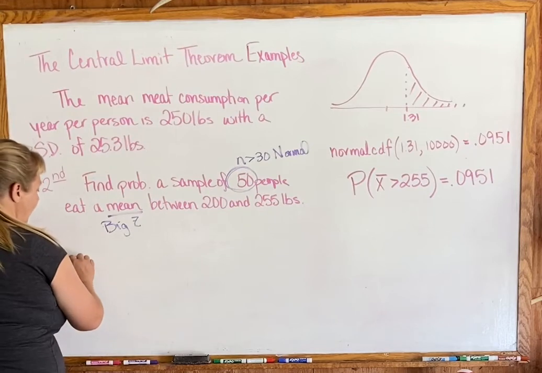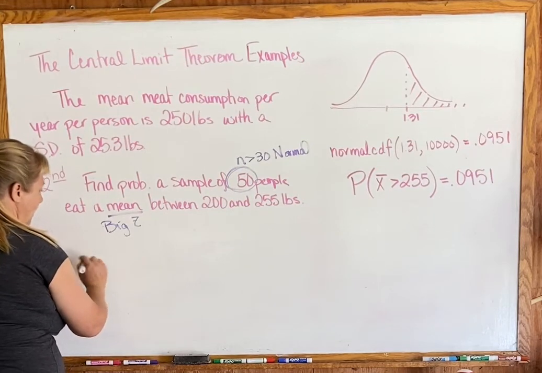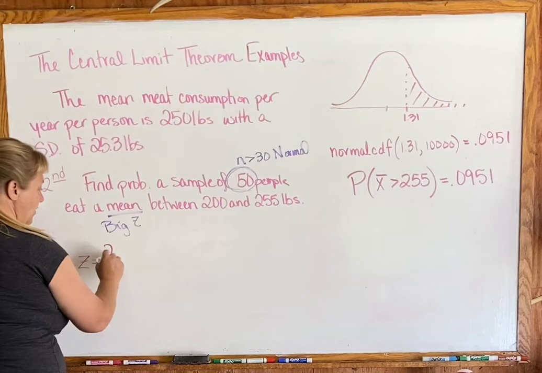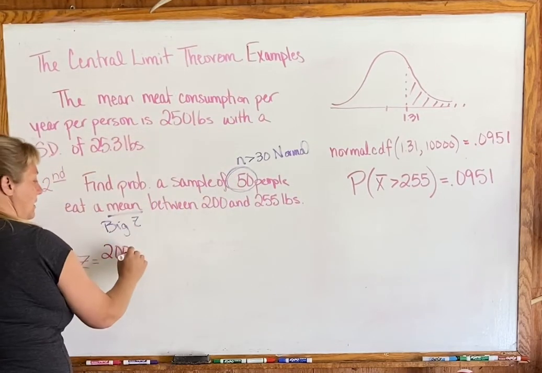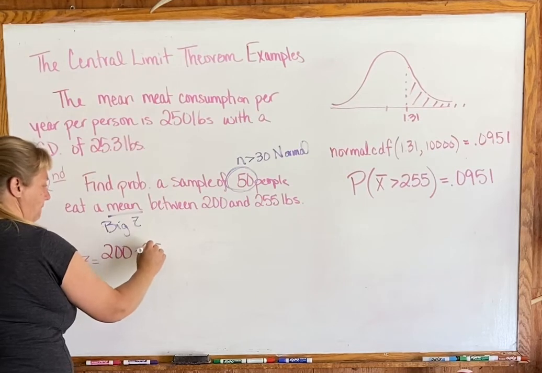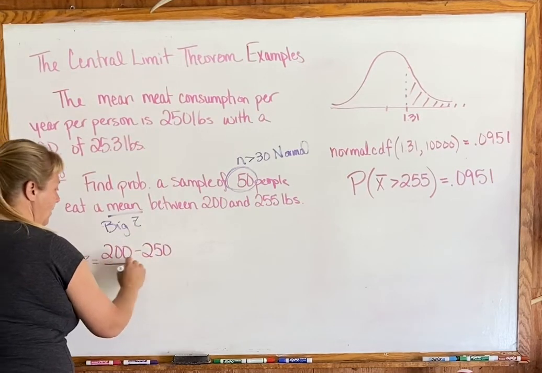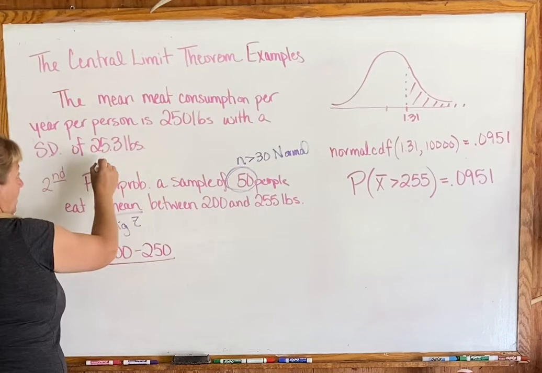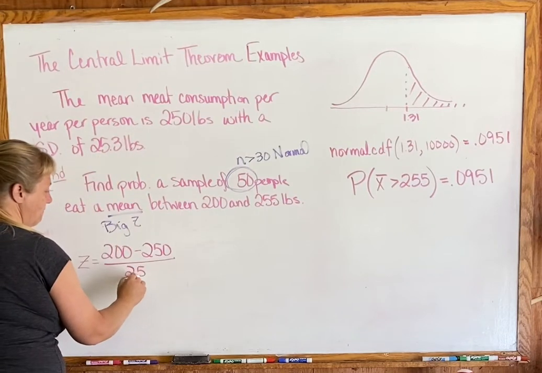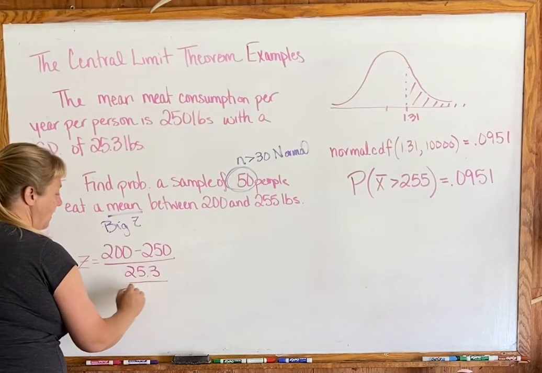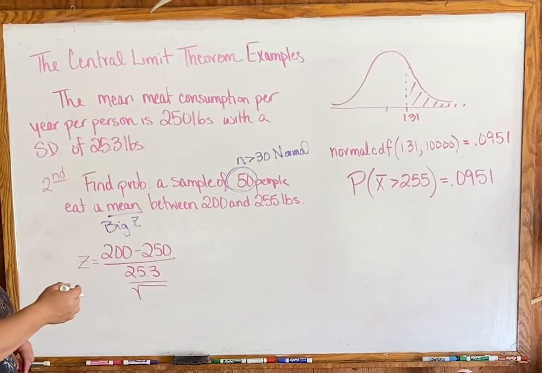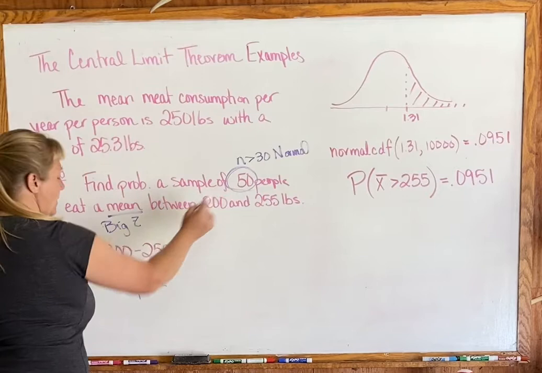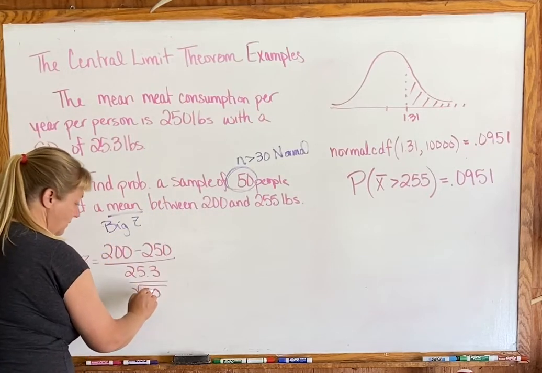So let's go ahead and find the z-score for the 200. So remember, we're going to take 200, the value we want, then we go back to the original and subtract the original mean, then we divide by the original standard deviation divided by the square root. Now don't get caught. This isn't the last example. The square root here is going to be the square root of 50. Yes?